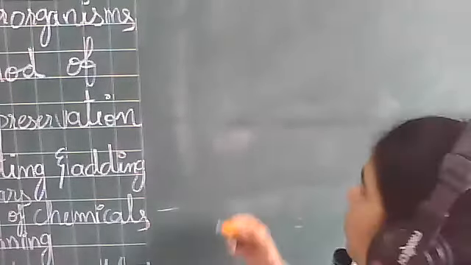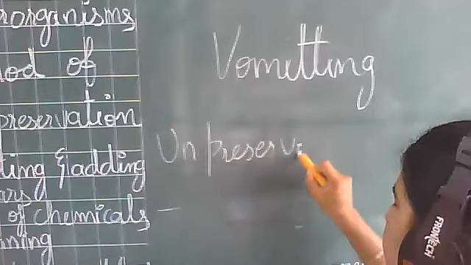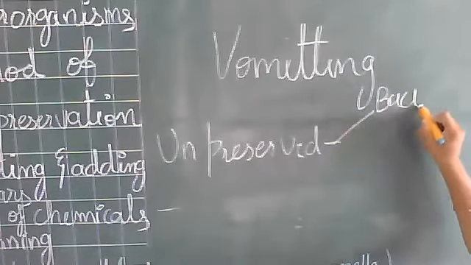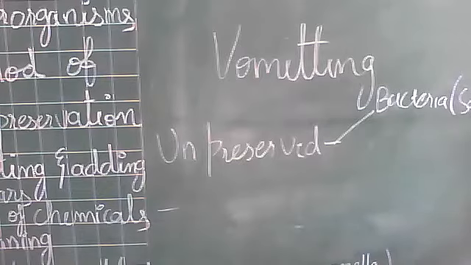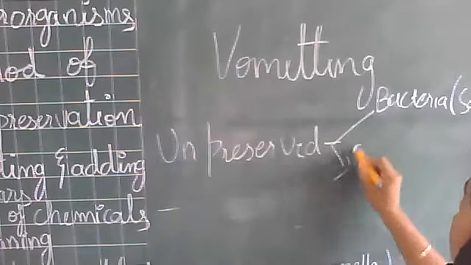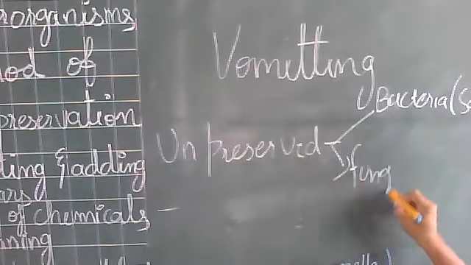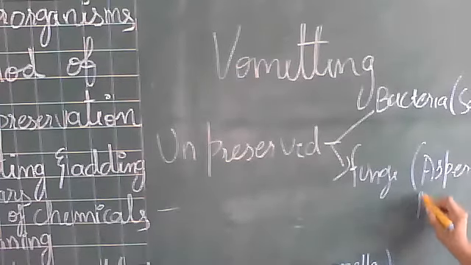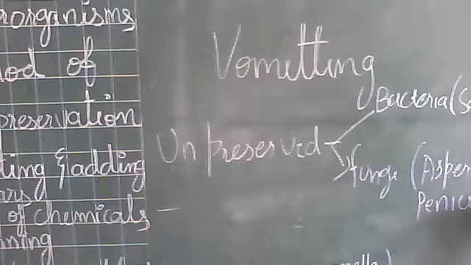So what happens in an unpreserved food? If the food is not preserved properly, what will happen? In that food, the bacteria, for example, salmonella, and the fungi like aspergillus, we already know the name of this fungi, and the other one is penicillium. We know this also, right? Penicillium was used in making of antibiotics, right? We know this.